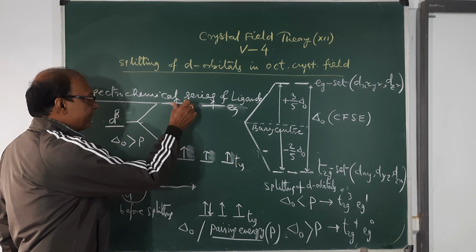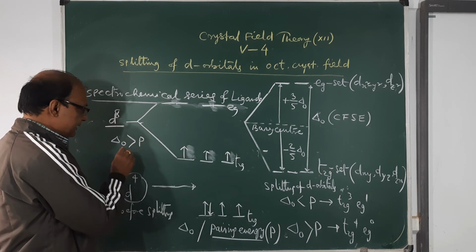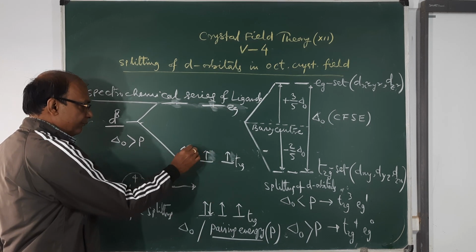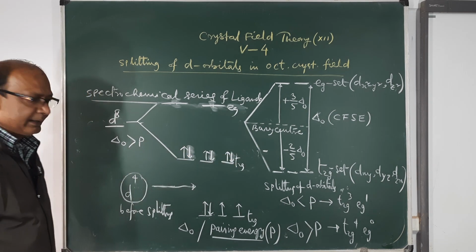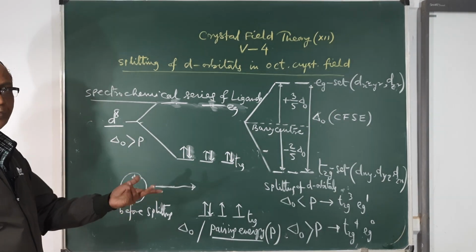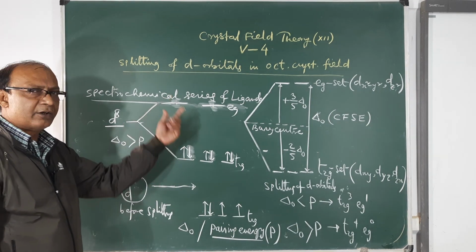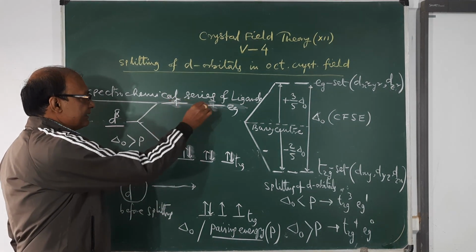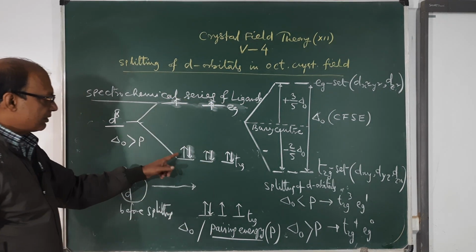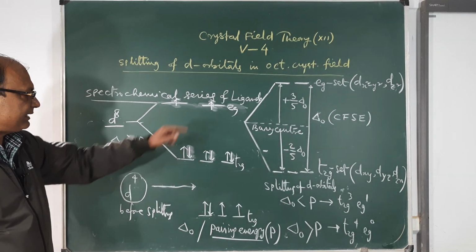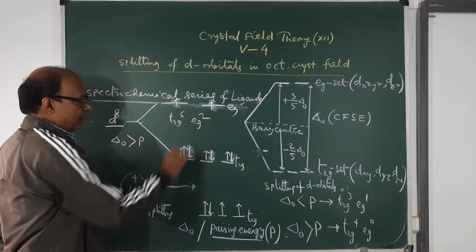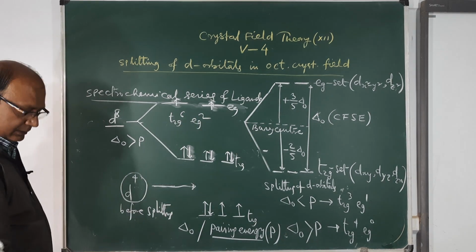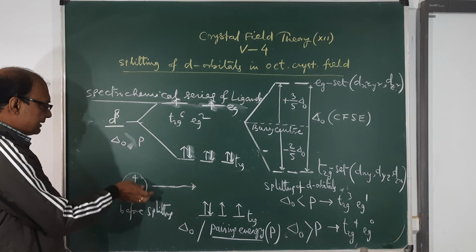So liking pairing means what will be the configuration? So 3, then 4, 5, 6, liking pairing. Then 2 electrons are left. So where do the 2 electrons go? Automatically the 2 electrons will go to the upper set. That is this configuration. What is the configuration? T2G6 EG2.